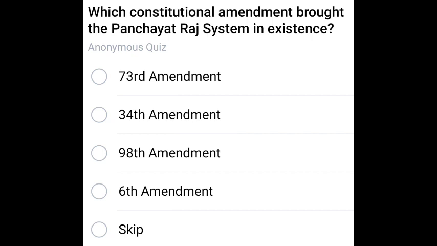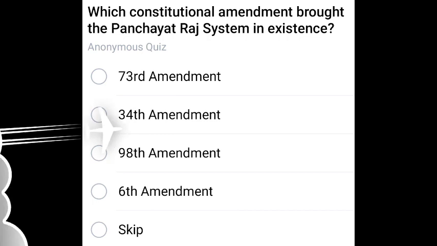Which constitutional amendment brought the Panchayat Raj system into existence? Panchayat Raj came into existence from the 73rd amendment. 73rd amendment. Next question.